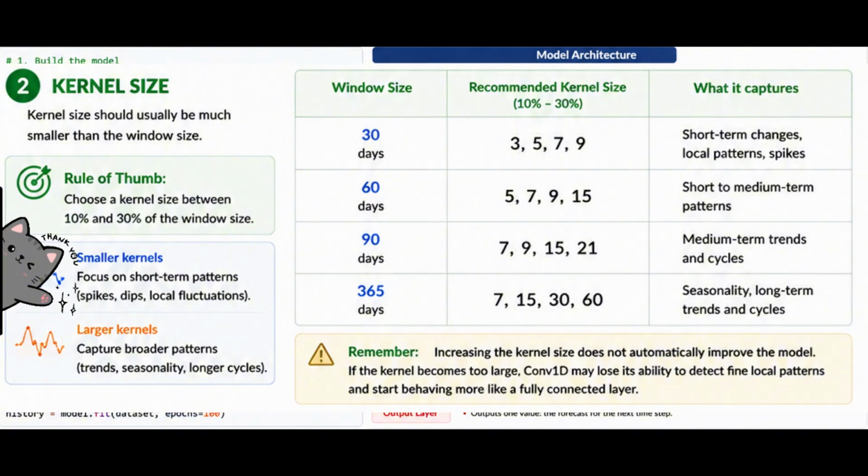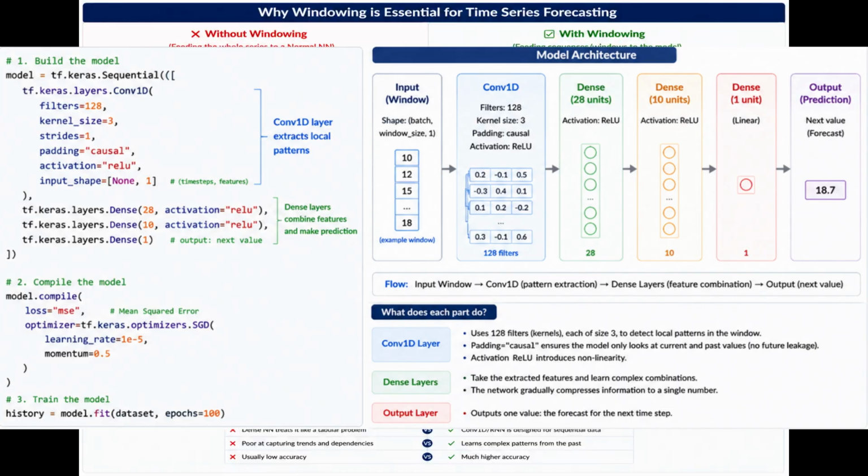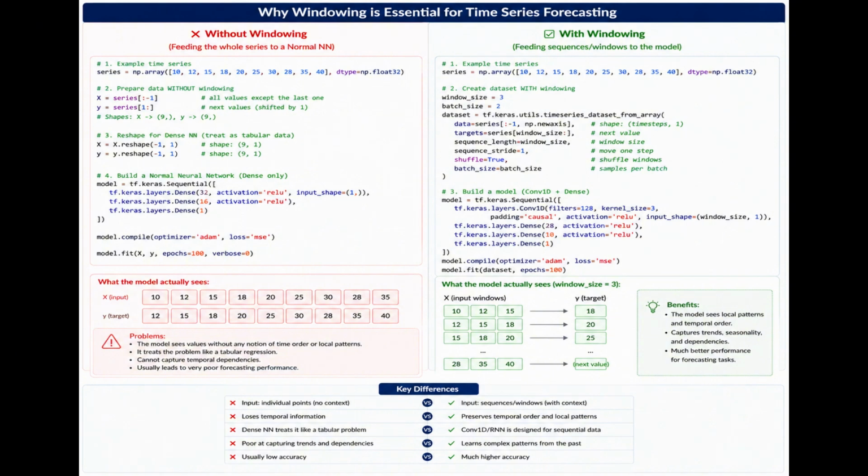Smaller kernels focus on short-term patterns such as spikes, dips, and local fluctuations. Larger kernels capture broader patterns such as trends, seasonality, and longer cycles. After the conv1d layer extracts local patterns, the dense layers combine those extracted features and produce the final prediction. In most forecasting problems, the windowed version performs much better because the model receives temporal context instead of isolated individual values. However, the improvement depends on the data set.